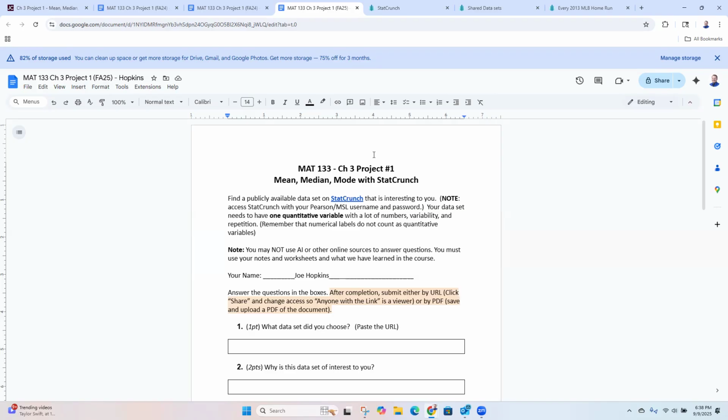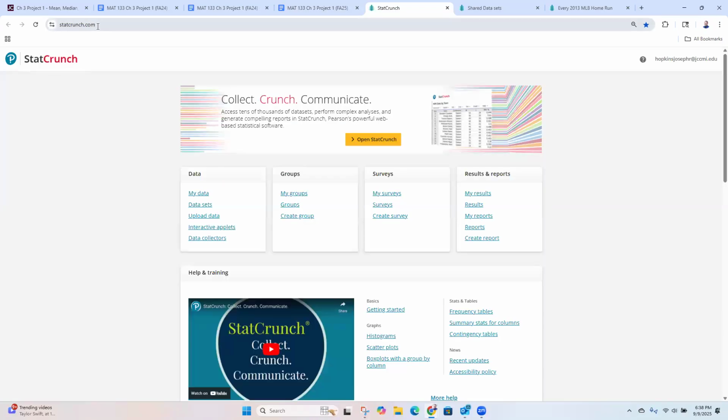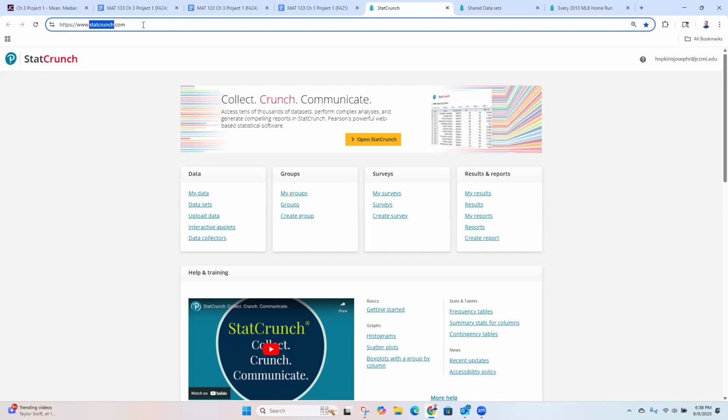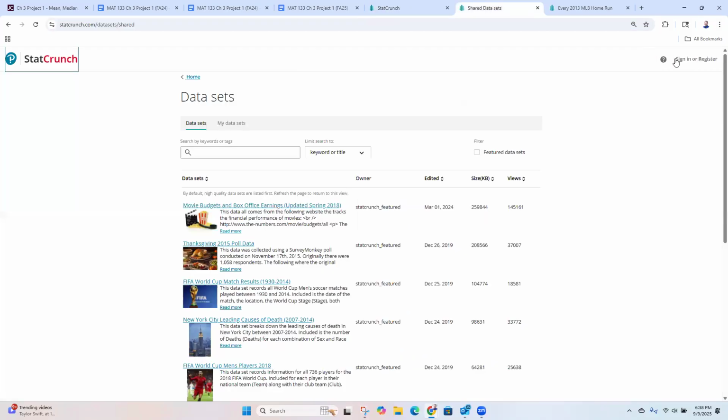So there's a link here for StatCrunch, or you can just type statcrunch.com, www.statcrunch.com, in your address bar, and it'll bring you here. In the upper right, it might say sign in or register.